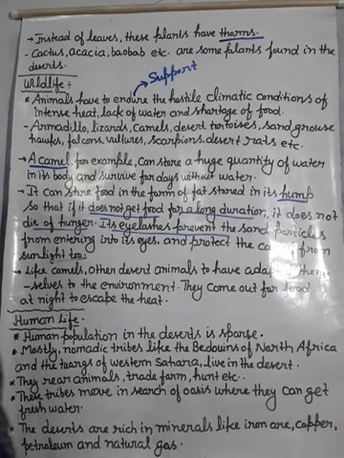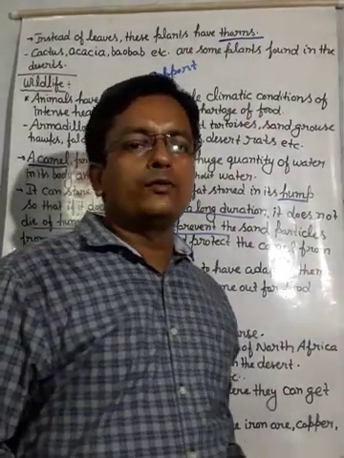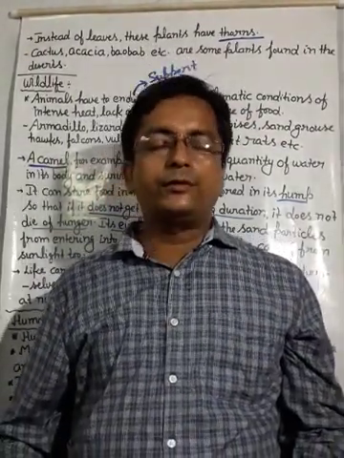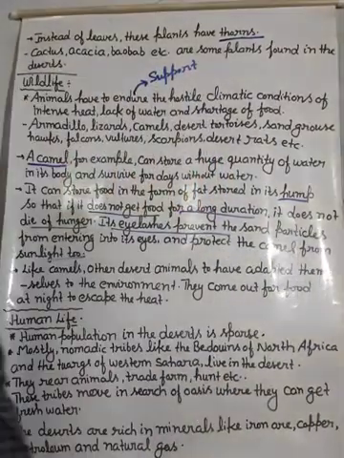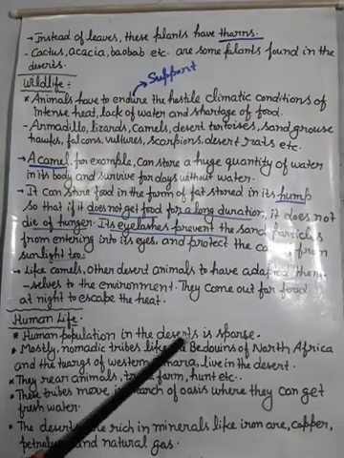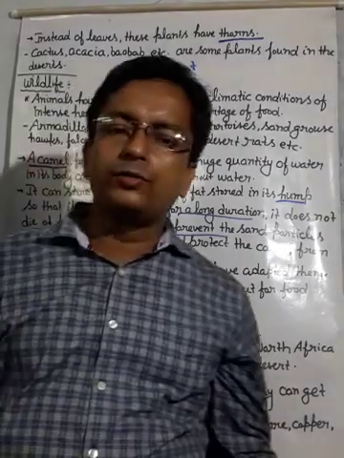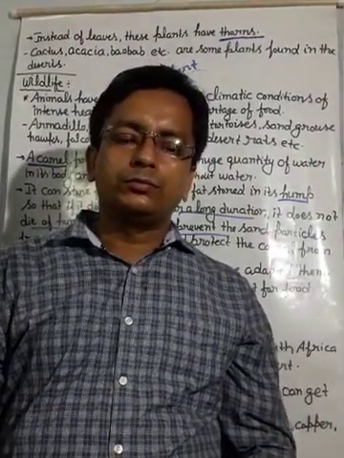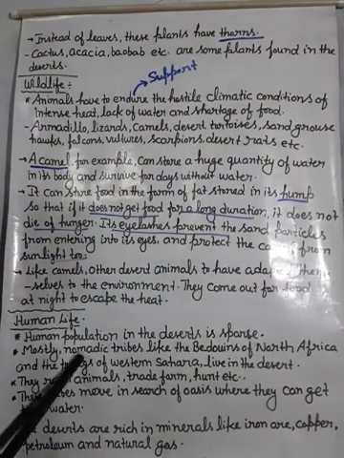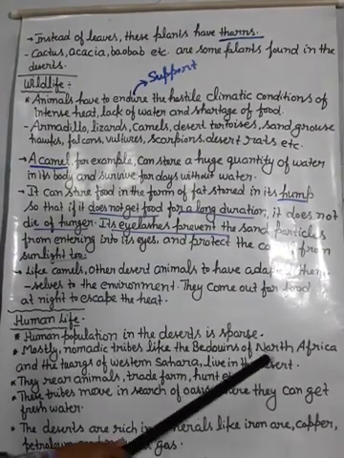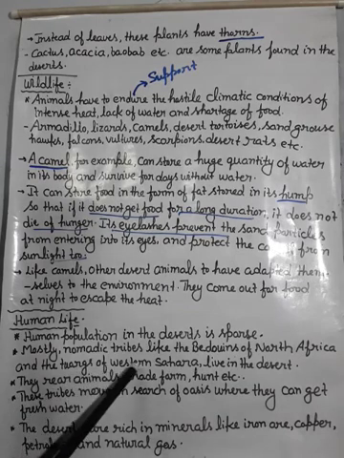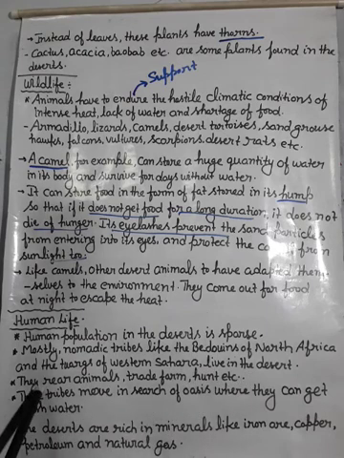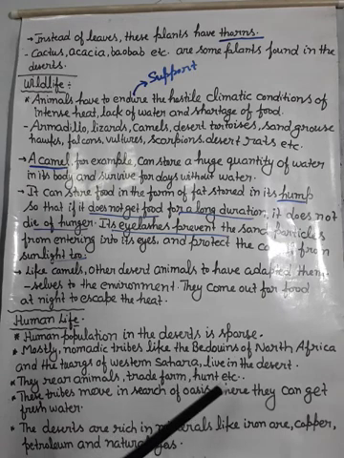Next is, beta, human life. This is the life of wildlife, and now we will discuss how human life is there in the desert region. Let's see. Human population in the desert is sparse, means वहाँ पे जो लोग हैं वो दूर दूर रहते हैं, and mostly nomadic tribes like the Bedouins of North Africa and the Tuaregs of Western Sahara live in the desert. They rear animals, trade, farm, hunt, etc.